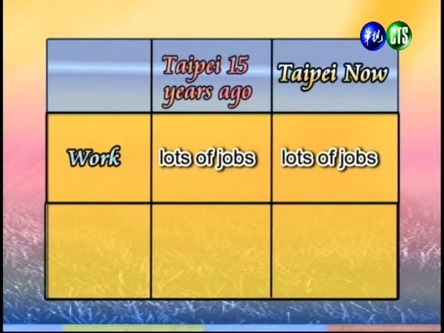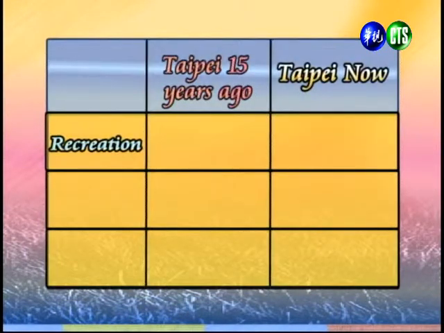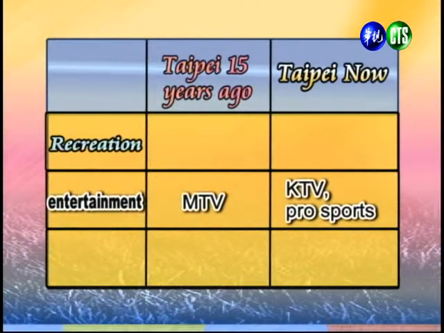好，接下来讲到的是工作的部分。And as far as work, in the past there were lots of jobs in Taipei. Now Taipei still is the place in Taiwan that has the most jobs. 15年前，台北市也就已经有很多的工作机会了。到了现在，仍然是全台湾拥有最多工作机会的地方。Okay, let's go on to cost of living. It was high in the past. It's even higher now. 好，过去呢，在台北市的花费是蛮高的，但是现在呢，只是比过去更高而已。